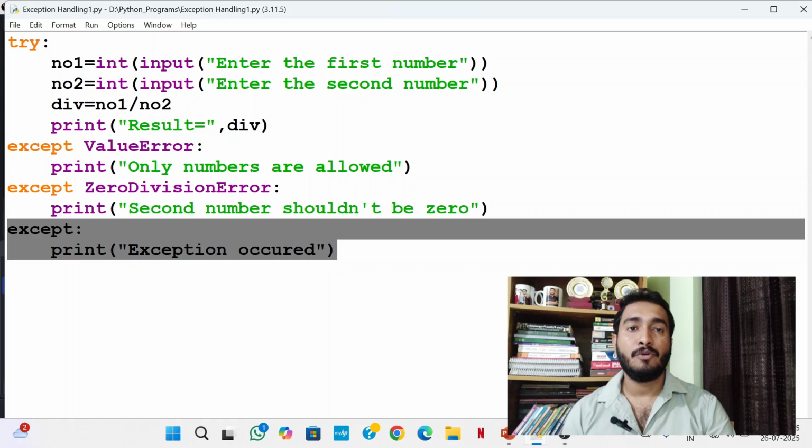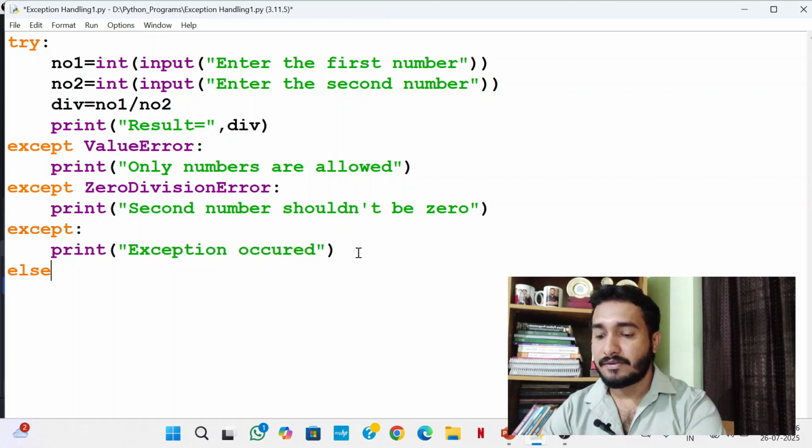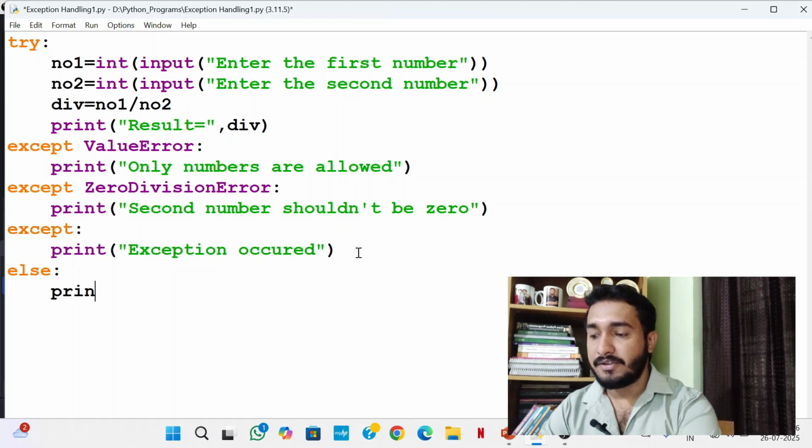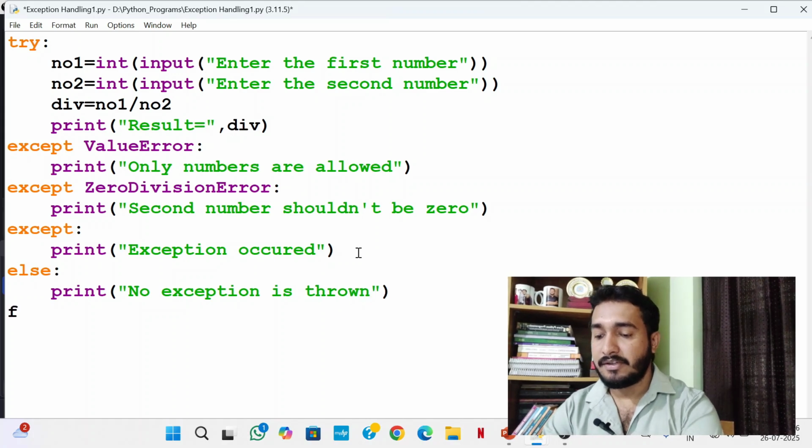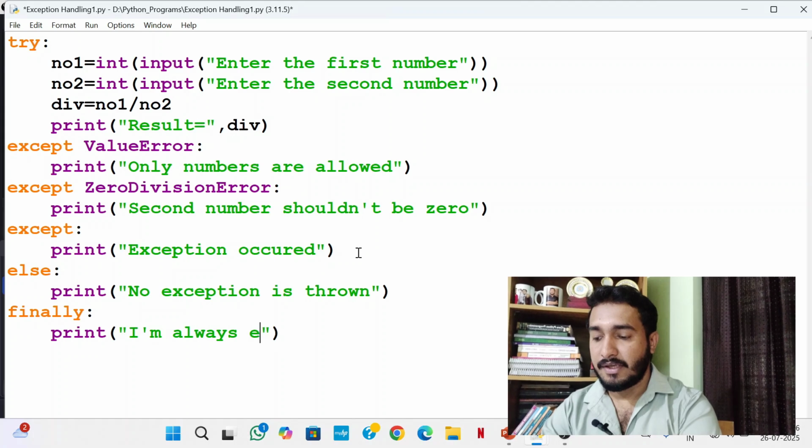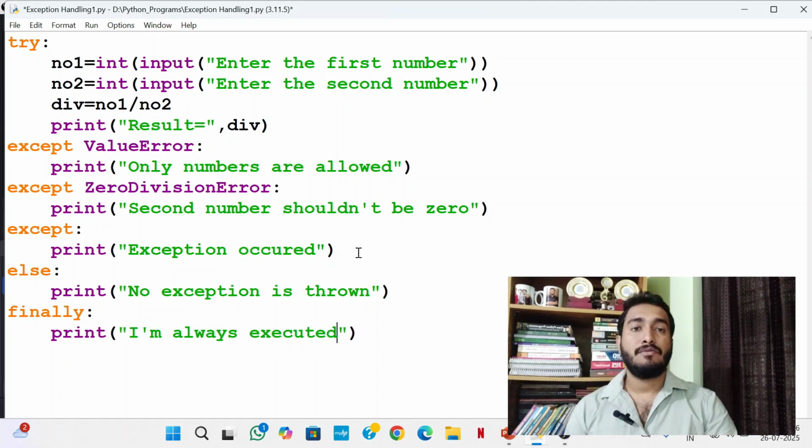So I will add two more blocks to this program. One is else block, another one is finally block. In else, I write print no exception is thrown. Then I will write finally block, print I am always executed.